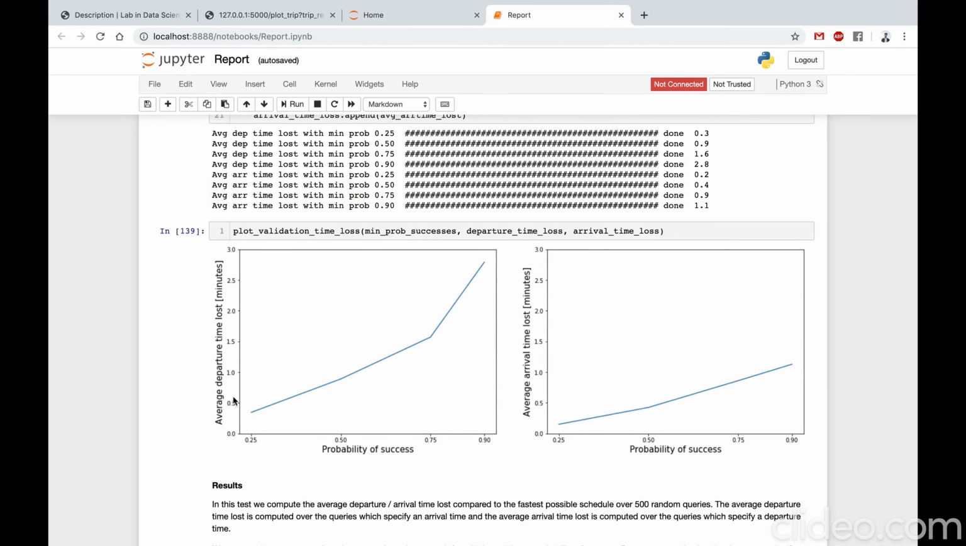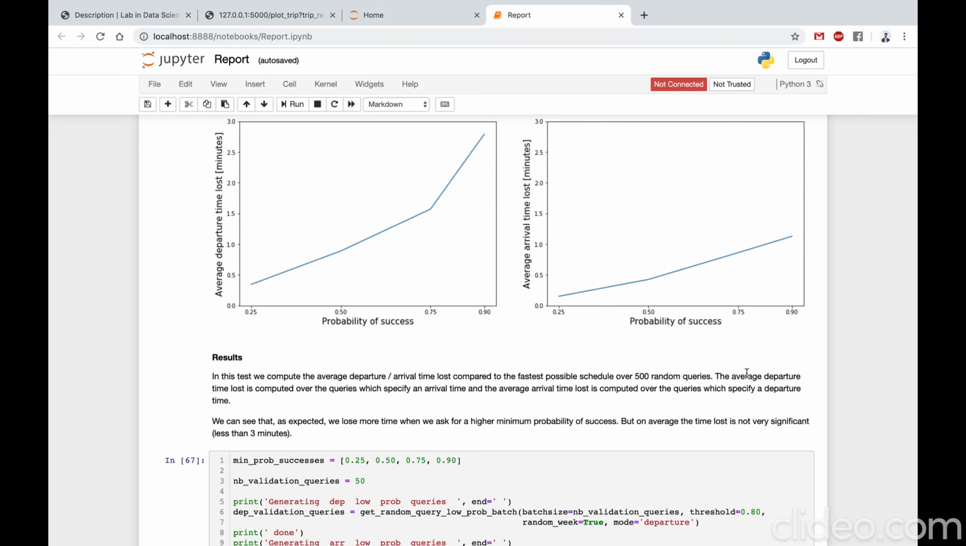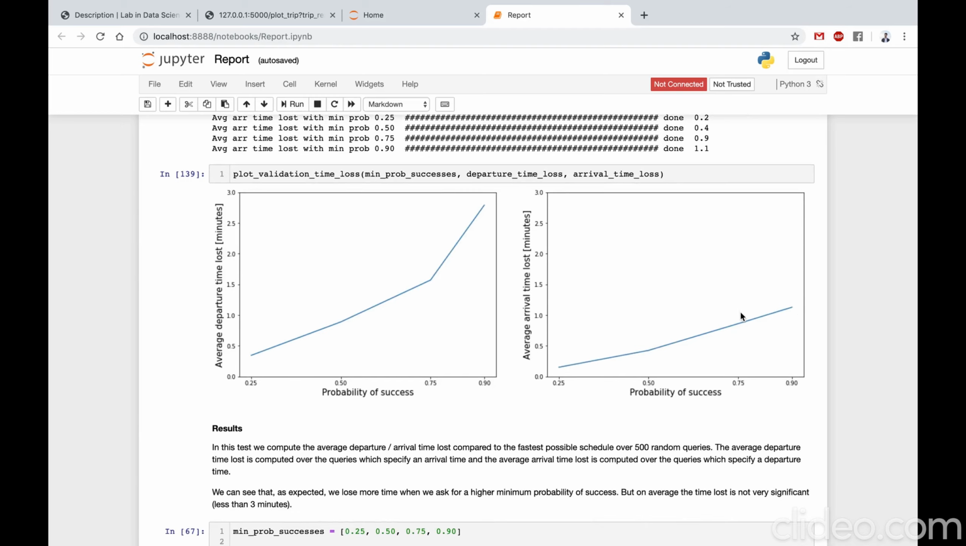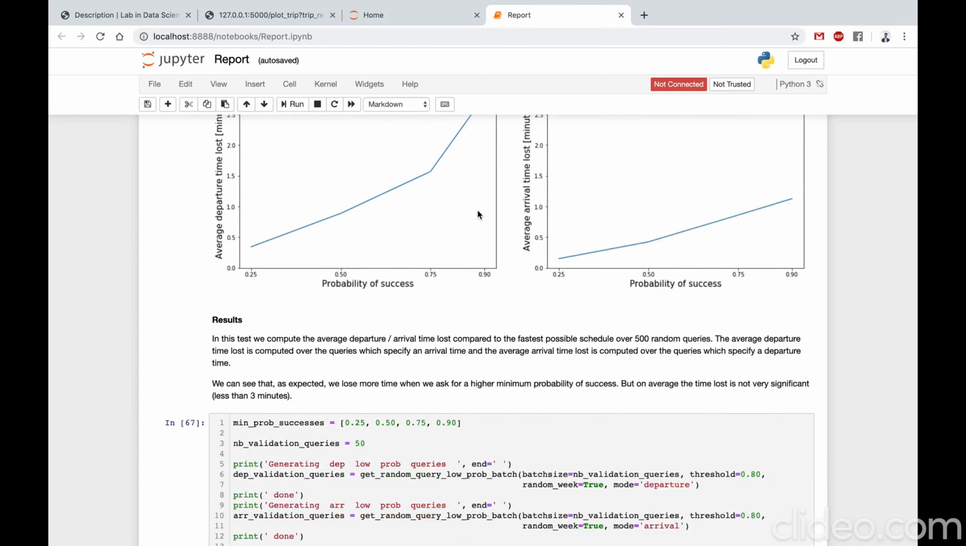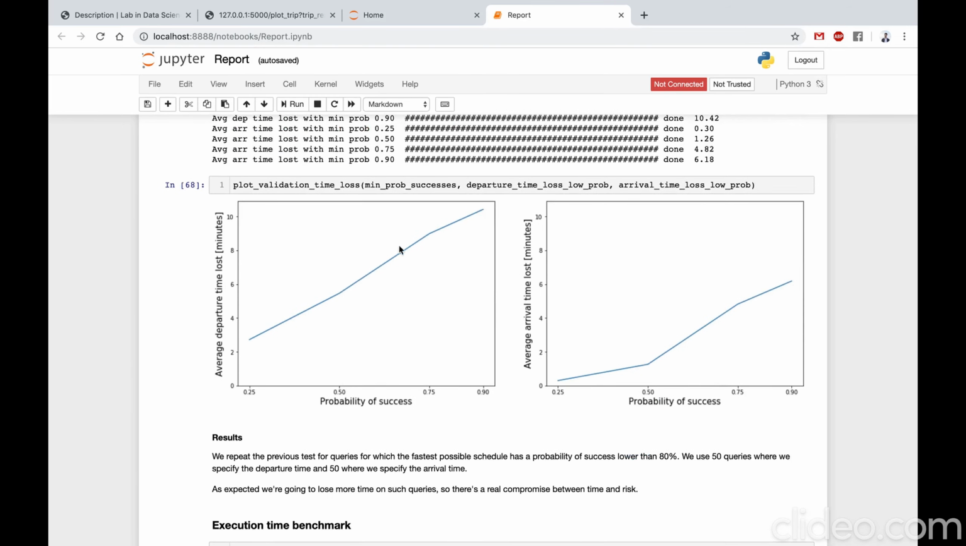Also interesting to see is the average departure time lost or arrival time lost compared to the fastest routes. So when we just consider 500 random queries, these values are quite low, so 1 minute here and 3 minutes here. But again, when we consider the risky routes I was talking about earlier, these values are much higher.